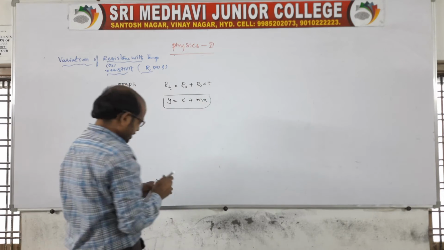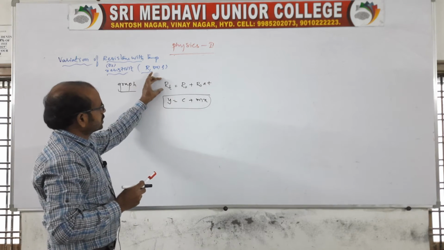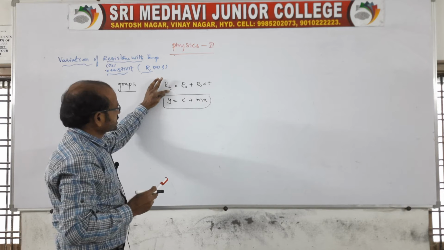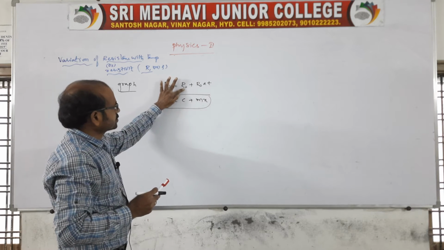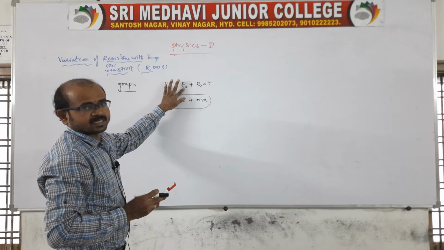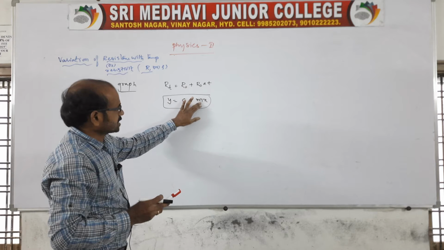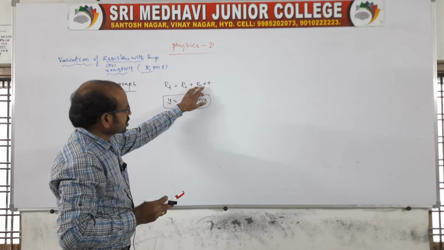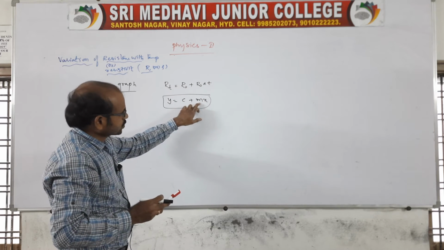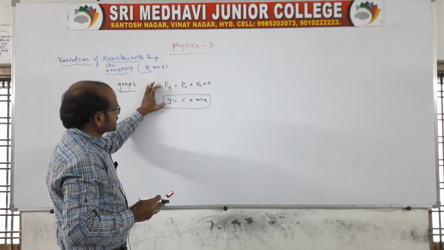Look at these two expressions, because they are similar. R T is the resistance at temperature T degrees. R naught is the resistance of the substance at 0 degrees Celsius. Here m is the slope, and R naught alpha is represented as the slope, x is represented as temperature, and R T is represented as y.